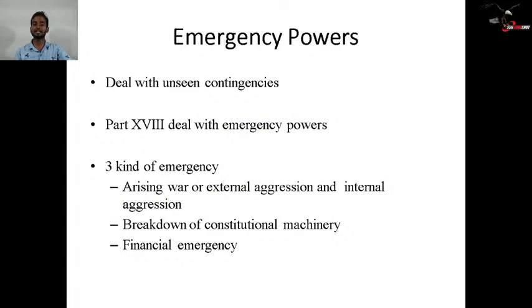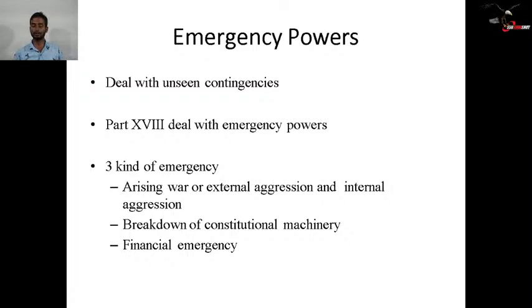Next, emergency powers. This is a very important topic. They deal with unseen contingencies. Part 18 deals with the emergency powers. Three kinds of emergencies are there. What are these three kinds of emergencies? Now we will discuss. First, war or external aggression, and internal aggression. This internal aggression, earlier before 1975, was known as internal disturbances.